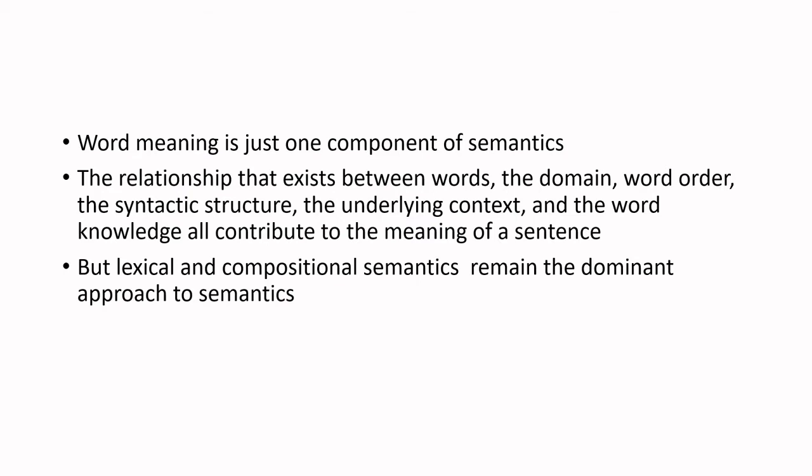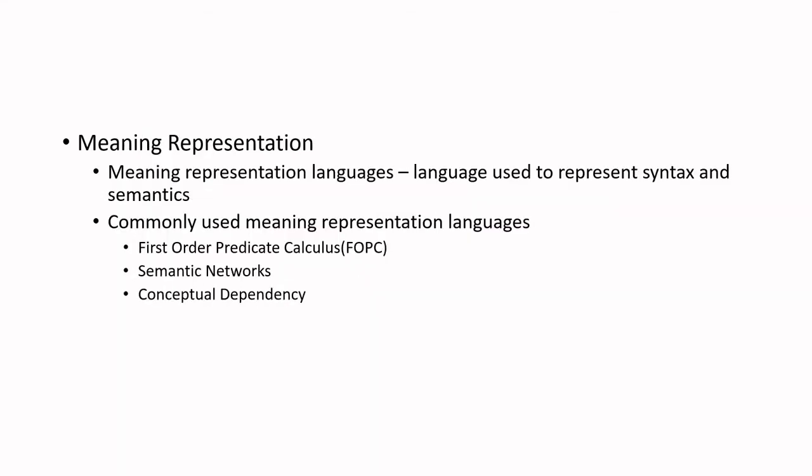Now, how can meaning be represented? That is, what is the language used to represent the semantics? How do you represent the meaning of a particular sentence?